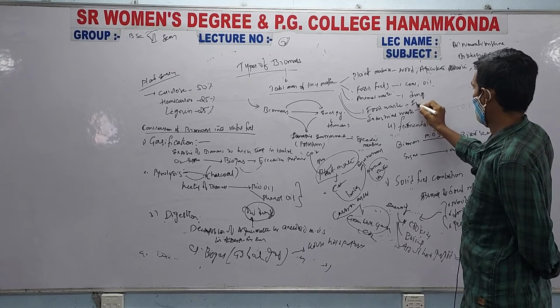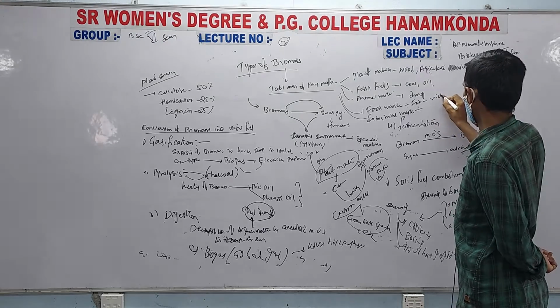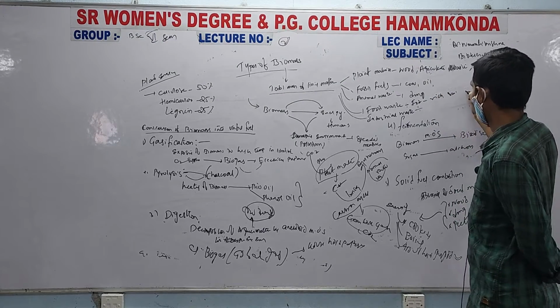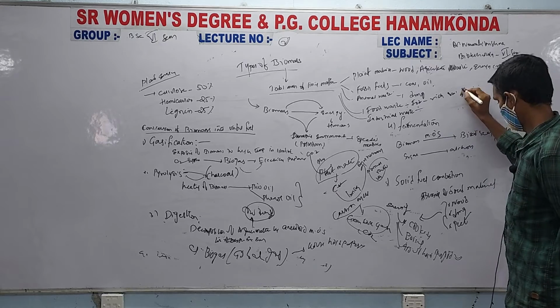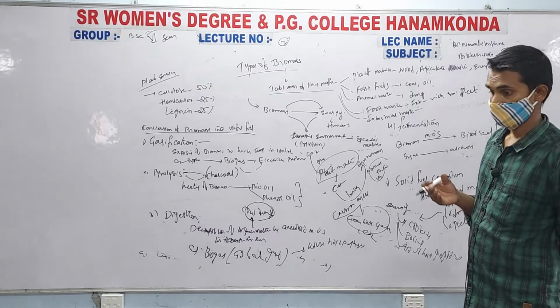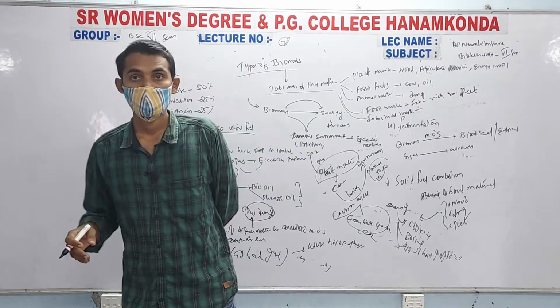So the food waste which is left over will be a rich source, which we generally call peat material. Food waste, so whatever the remnant of food will be used as peat.